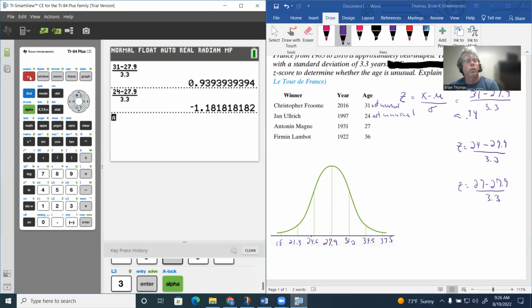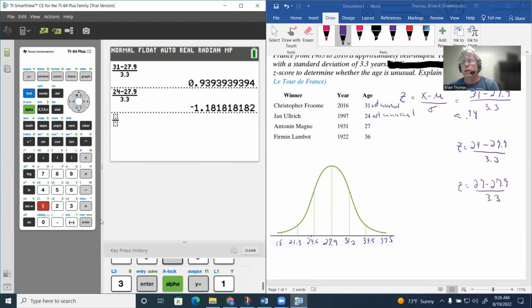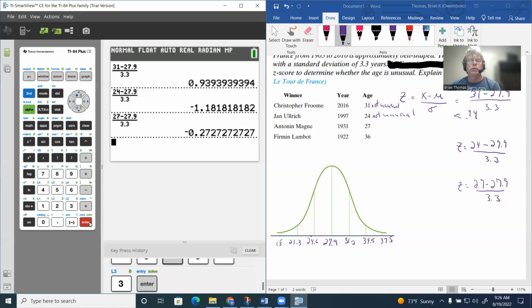So alpha, hit the y equals button, it'll do the F1, hit the 1, and then I have 27 take away 27.9. And then if we move down to 3.3, hit enter. So we get negative 0.27 as our z-score.